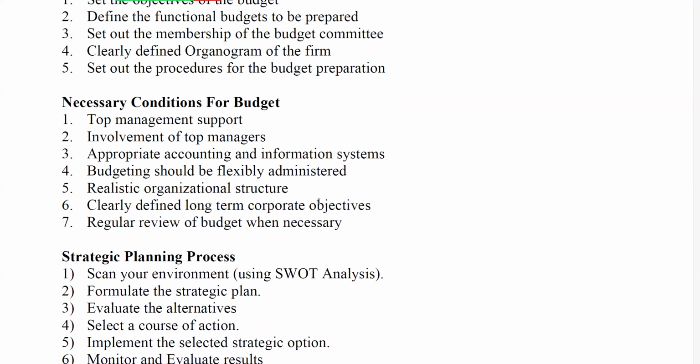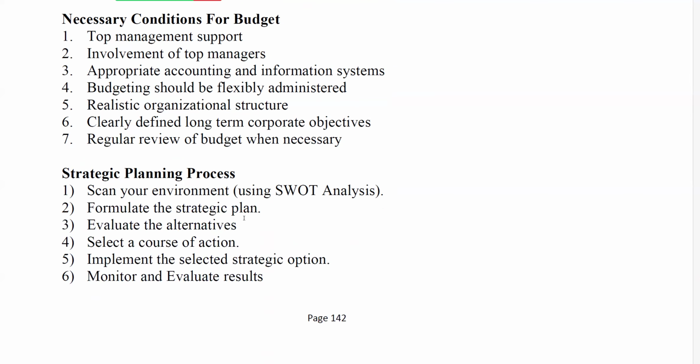So as part of our budgetary planning and control process, we need to know about the strategic planning process. And the strategic planning process usually follows, there are many ways we plan, but we normally follow a rational model approach, right? Where we establish our vision, objectives and our mission. And also we scan our environment.